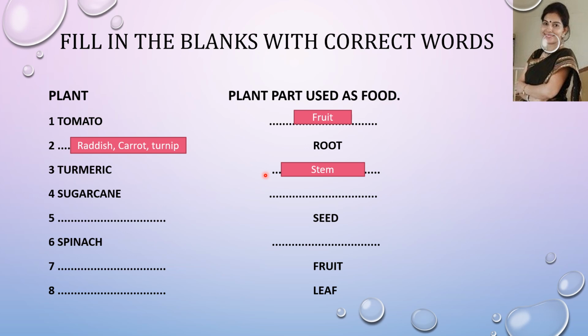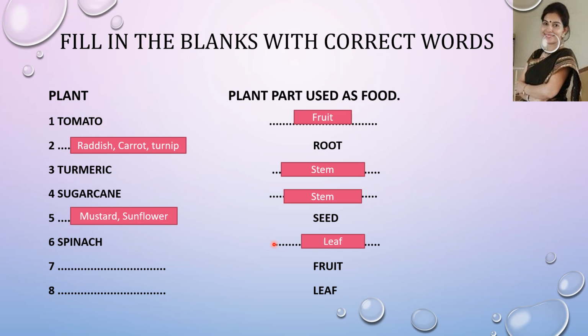Now sugarcane. We eat the stem of sugarcane. Now seed, you have to name a few plants whose seed is eaten. The answer is mustard, sunflower, etc. Spinach, we eat which plant part of spinach? Leaf. Now fruit. Which plants? Apple, pear, banana, mango, etc. And leaf, examples of plants whose leaf is eaten: coriander, lettuce, etc.